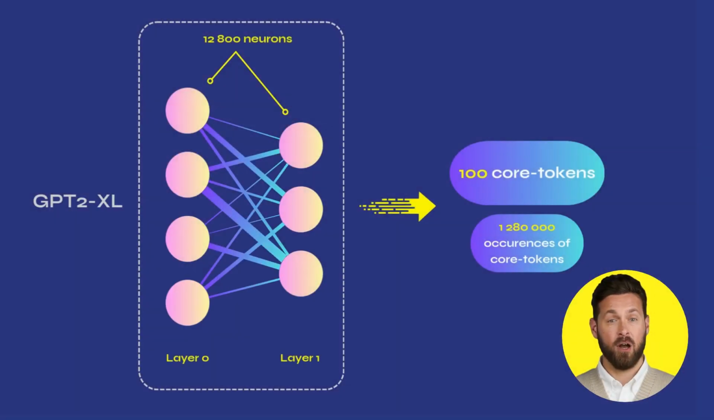To investigate this topic, we studied the statistical characteristics of the 100 most frequently recognized words, or tokens, segments of words, by the 12,800 neurons of the first two perceptron layers of OpenAI's GPT-2 XL language model. This represents 1,280,000 word occurrences analyzed.